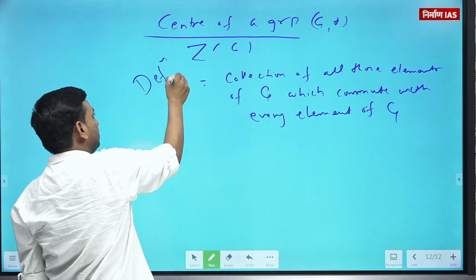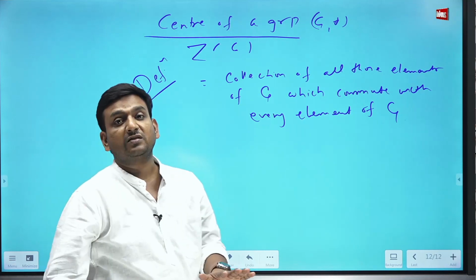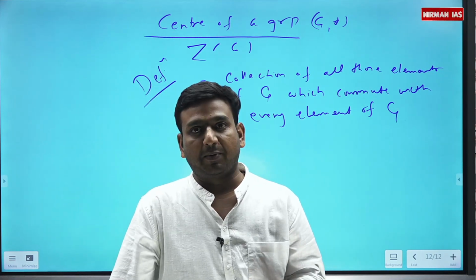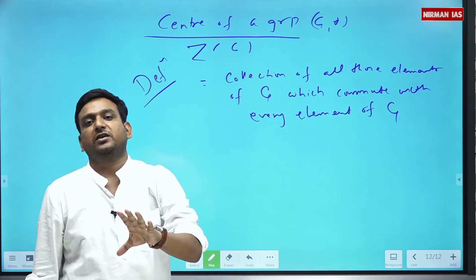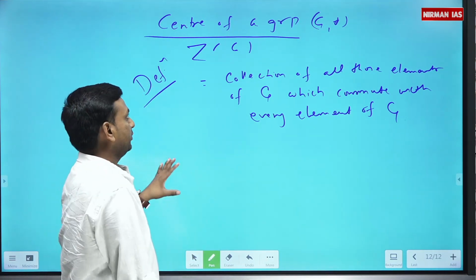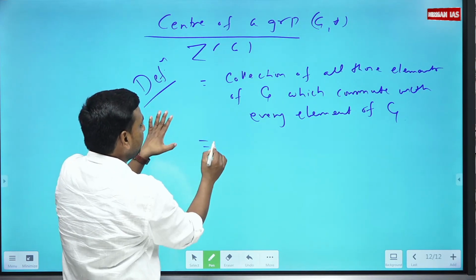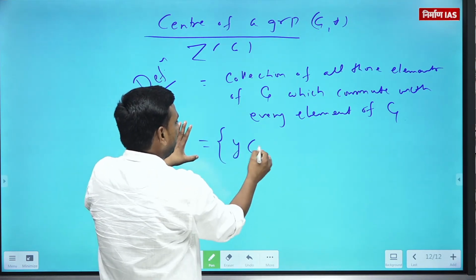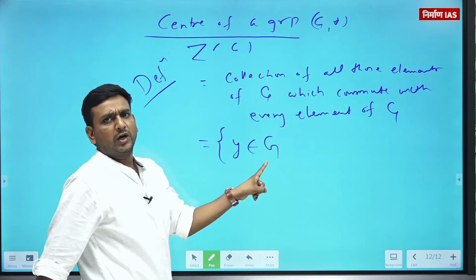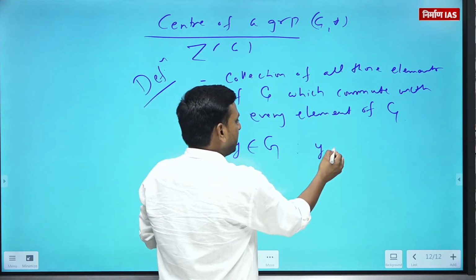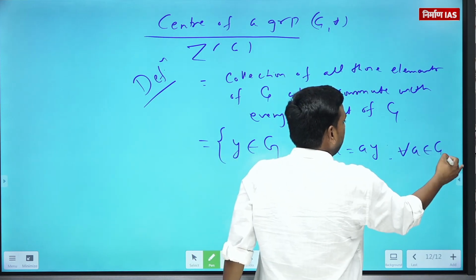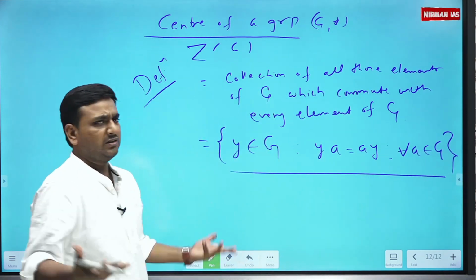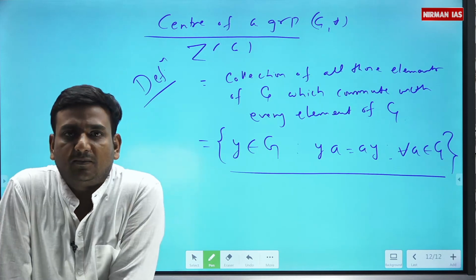Definitions, once you understood, everything is clear in this algebra part. If you are not clear about the definition, आप कुछ नहीं कर सकते. So what I've said, Z(G) is the collection of all those elements of the group which commute with every element of the group. खत्म बात. क्या इसमें कुछ नया था?